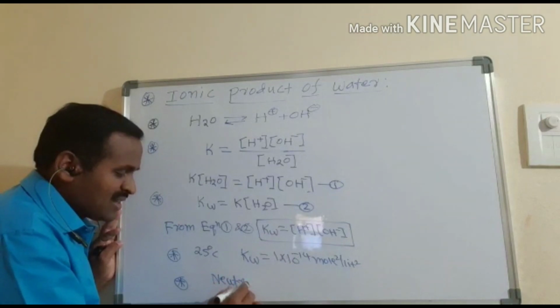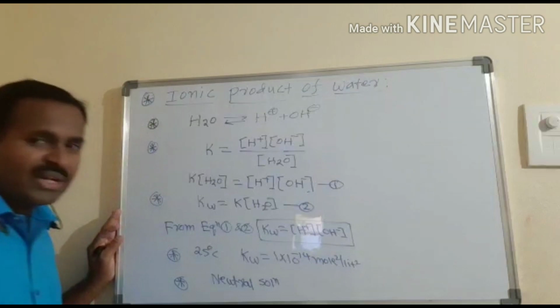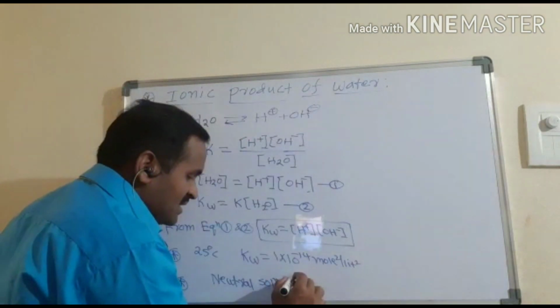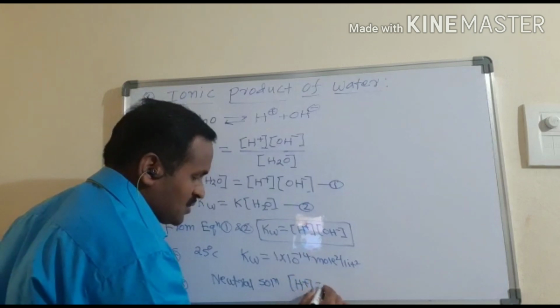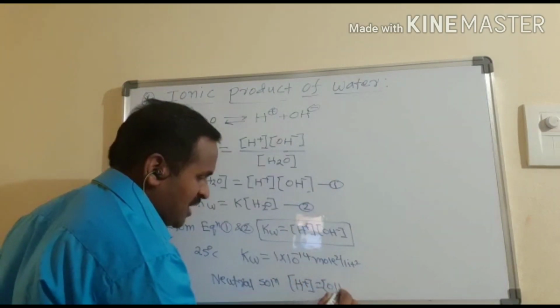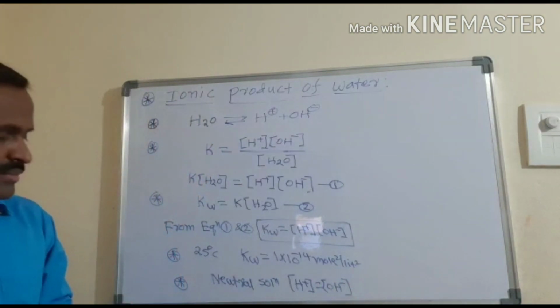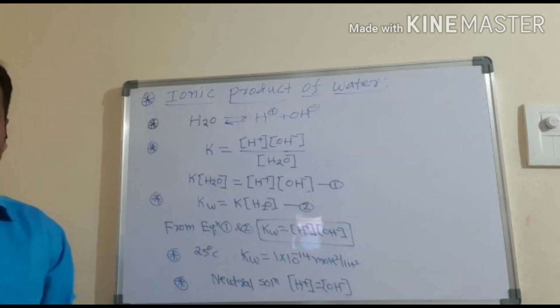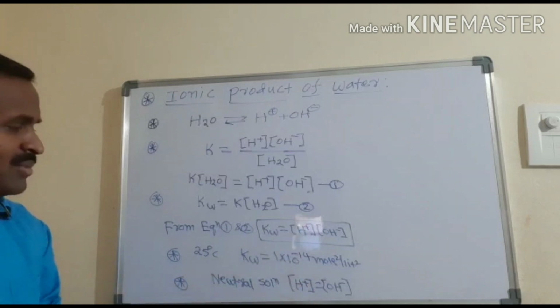Again, generally the H+ ion concentration and OH- ion concentration will be equal. I can write this is true for a neutral solution. Here the H+ ion concentration is equal to the OH- ion concentration. So both are equal. For a neutral solution, the H+ ion concentration should equal the OH- ion concentration, so that you can substitute in the above equation.